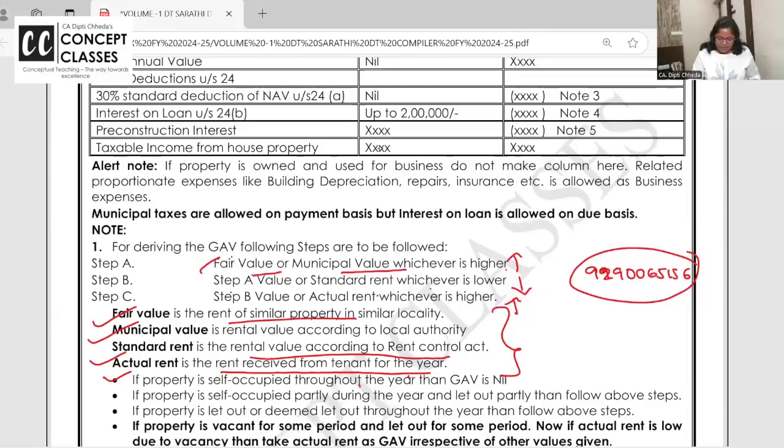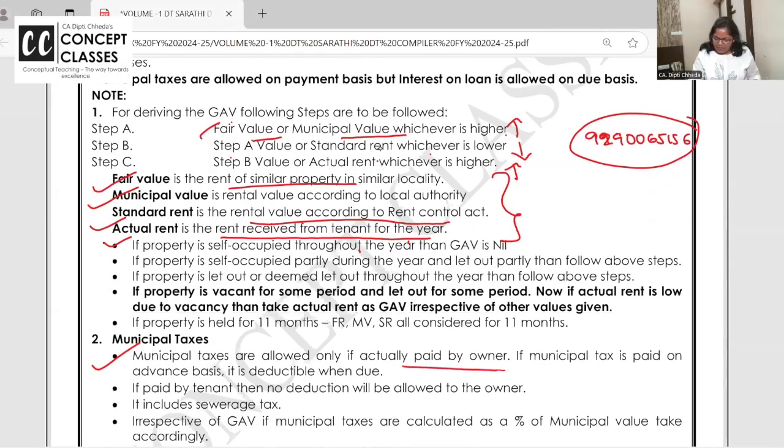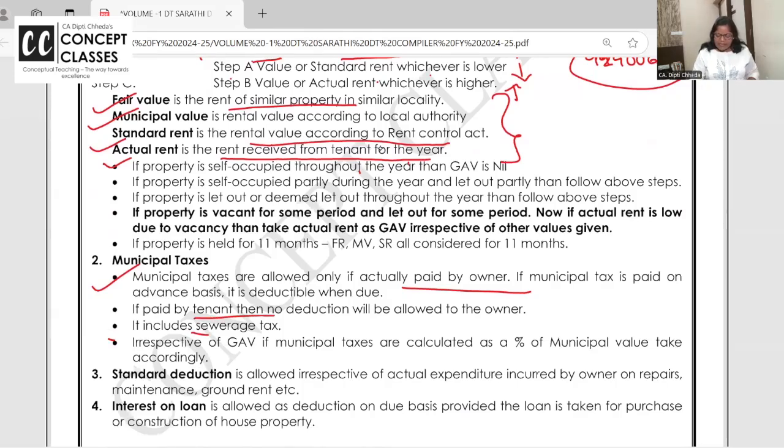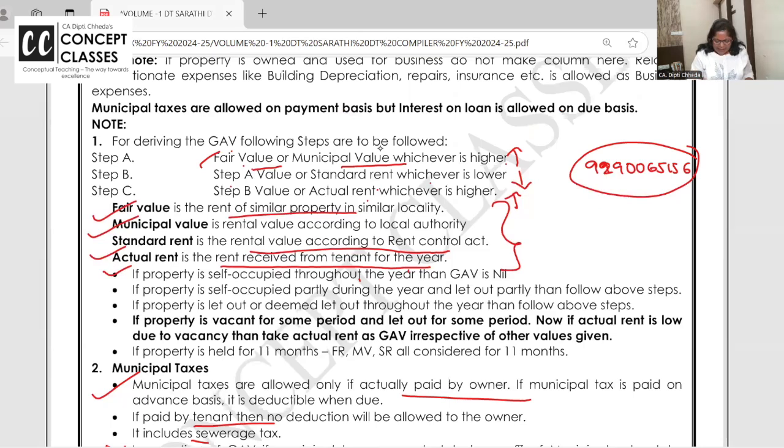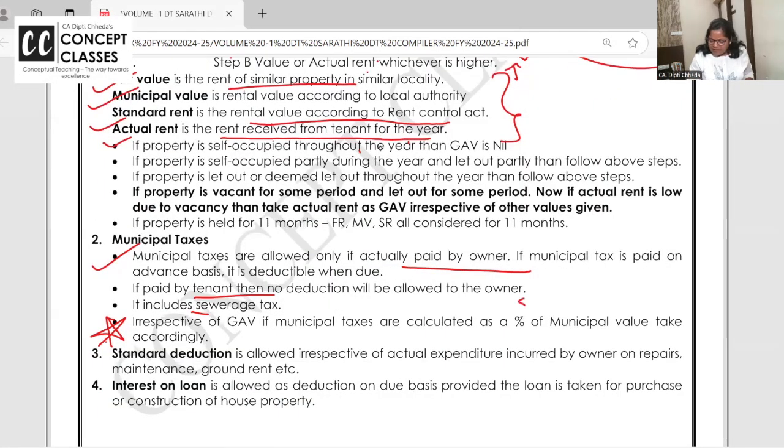Municipal taxes I have written here in note 2. They are allowed only when they are actually paid by the owner. If 50% is paid by the owner and 50% by the tenant, 50% will be allowed. If municipal taxes are due but not paid, no deduction will be allowed. And municipal tax also includes sewerage tax. This is very beautiful. So many times GAV could be fair rent or actual rent, anything. But municipal taxes are given, say, 8%. Of which value? Municipal value, irrespective of whether municipal value is GAV or not. Are you all with me?